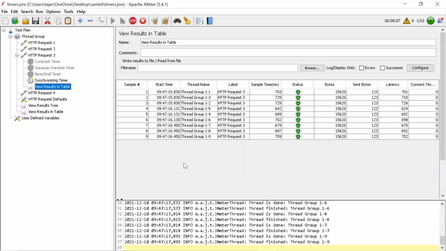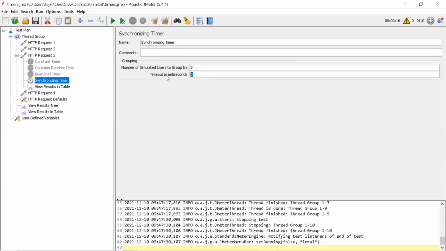No, generally what happens, right? 3, 3 is given, no? That 1 also will come whenever it's done. Now, even though out of 3 we have, if there is something wrong, that's where you give time. Whatever time you give, it will wait for that particular time. If the requests are not coming, the previous request, request 1, request 2, then it will leave the particular request and will come out whoever has completed this time. That's where you can achieve this concurrent testing for only a single request with a synchronized timer.